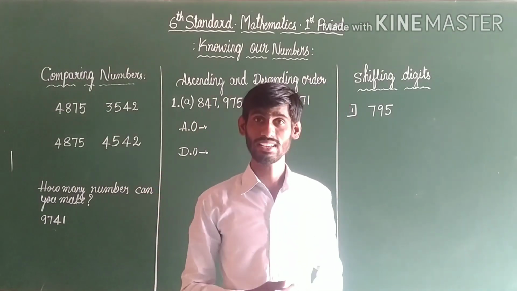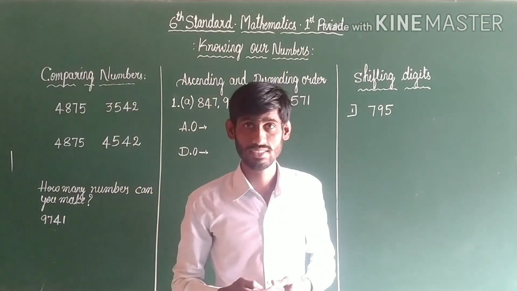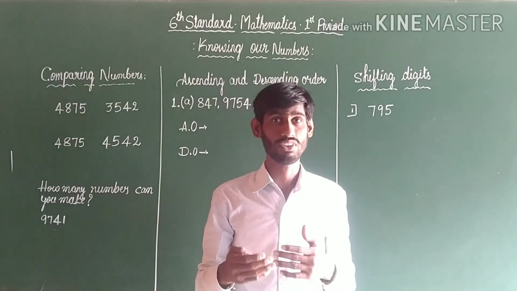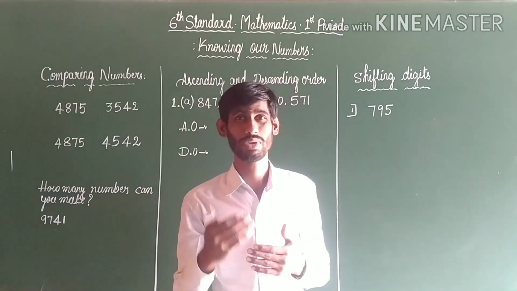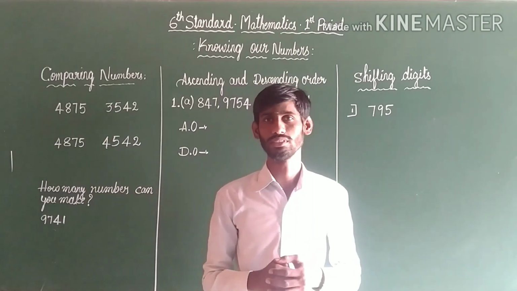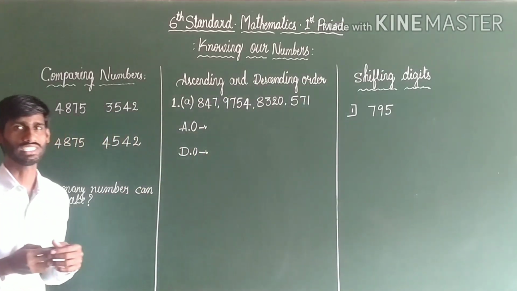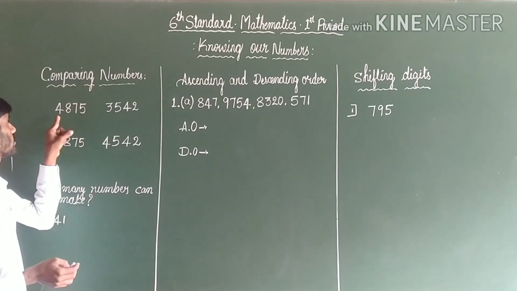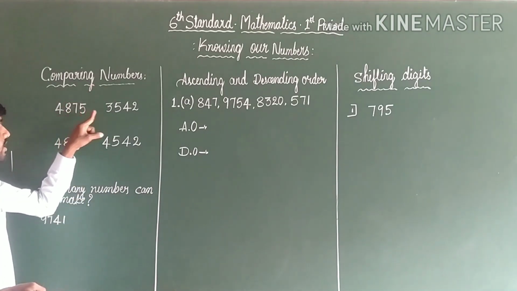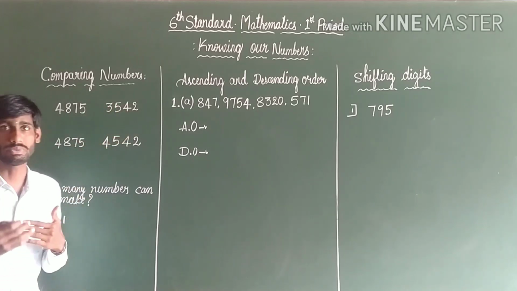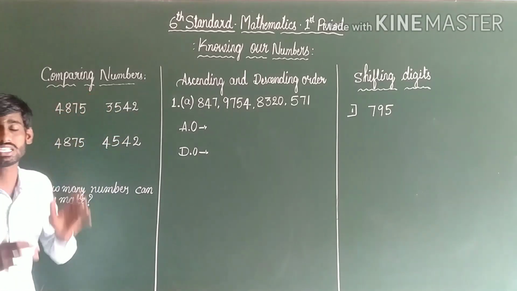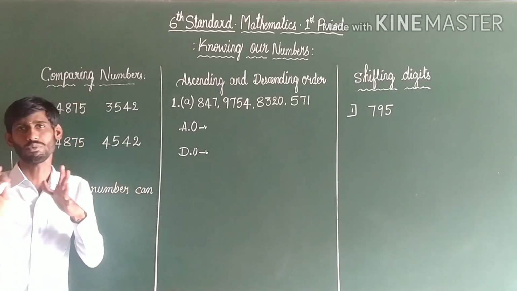Dear Chotu, let us try to recall what we have learned and what the basic things in numbers are. The first one is comparing numbers. Dear Chotu, how to compare numbers? Observe here: 4875 and 3542. Which is the bigger number? Comparing numbers is nothing but finding the bigger number and the smaller number.